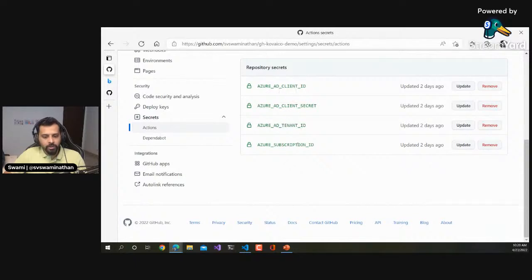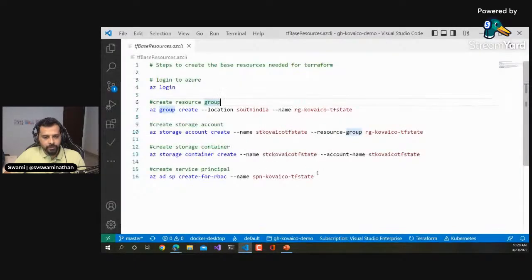So you will get all these as an output of this command when you run it, right? When you're creating an SPN, we're creating a service principal. Let me take a minute to debrief this. First we log into Azure, and then with the active subscription, we create a resource group, which is what I just created using the South India location. And I create a storage account in that particular resource group. The storage account name is stcoveco tf state, and this is the container I'm creating within that storage account.